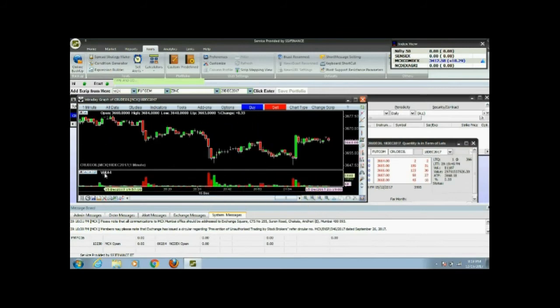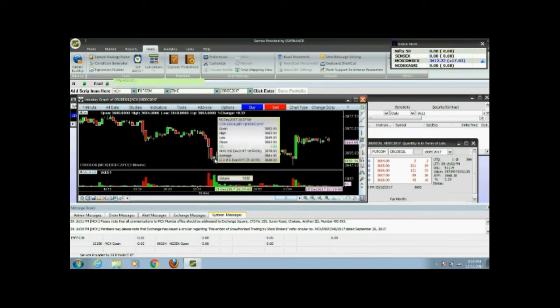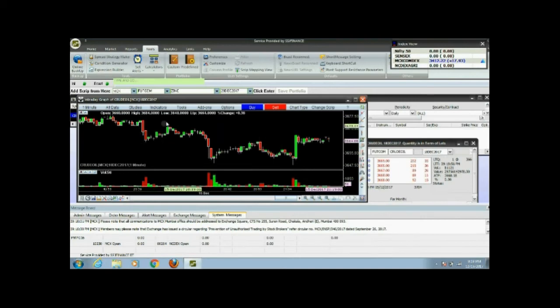This will give you an idea of the market from morning to evening. You can see it has gone down, then it has gone up, then it has moved sideways. So this is a side range movement. It is not going in one direction, it is going in the middle. So we can say that this is a side movement of the trade.